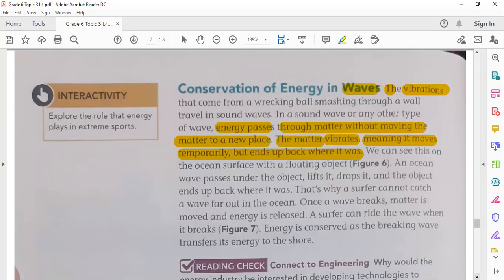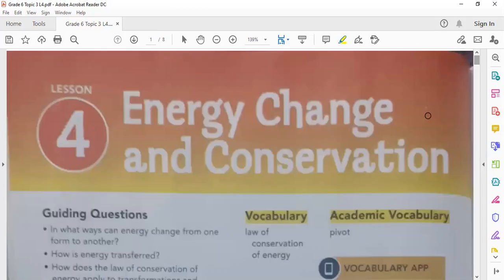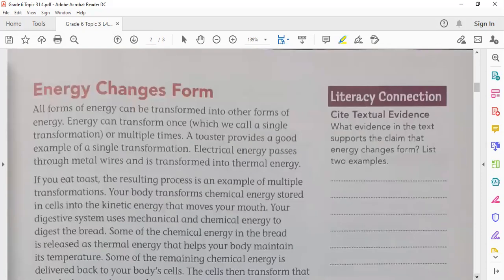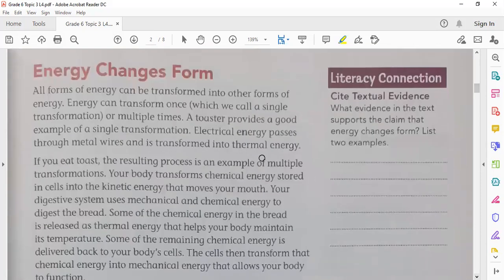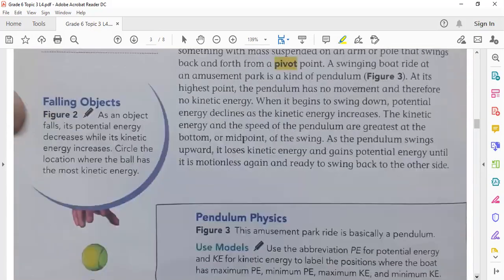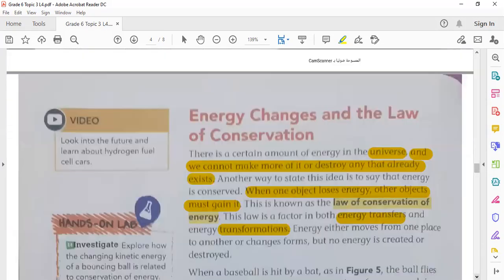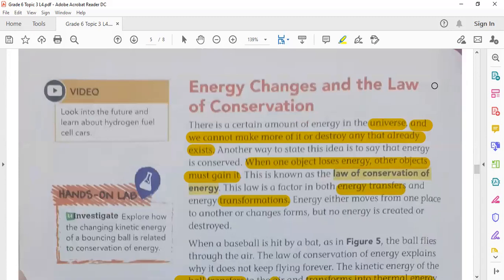Okay. In this last lesson, lesson 4, I want you to concentrate that energy can change its form from one form to another, or transform. I want you to concentrate also that energy can transfer from one object to another, okay? And to distinguish between energy transformation and energy transfer, and to understand the law of conservation of energy.